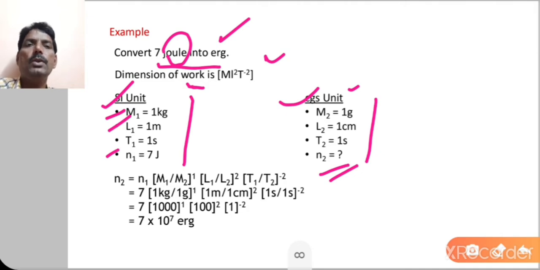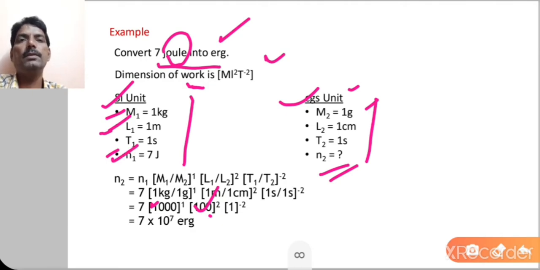That means M1 is equal to 1 kilogram. Then you have to convert that into gram, that is 1000 gram. So here I have used 1 kilogram is equal to 1000 gram. Now again length L1 is equal to 1 meter. You convert that into centimeter, that is 100 centimeter, which I have used here. Then time is the same in both units, that is second. Here n1 is equal to 7 joule, which is given to you, and you have to calculate n2.